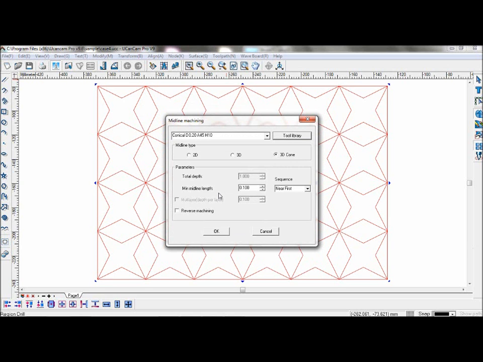You can change your midline length. You can change your minimum midline length and set your sequence to near first to speed up machining.